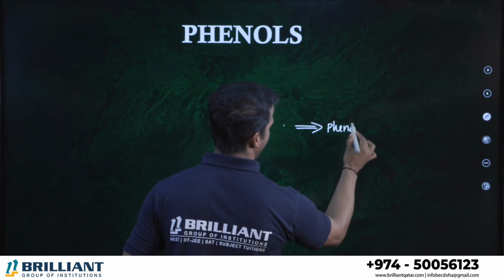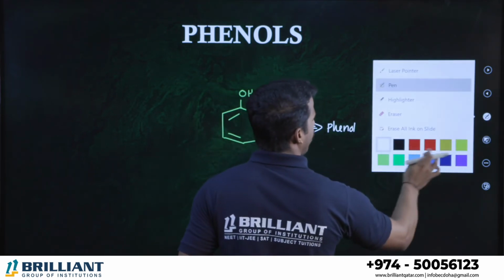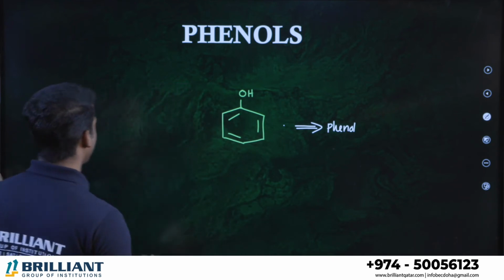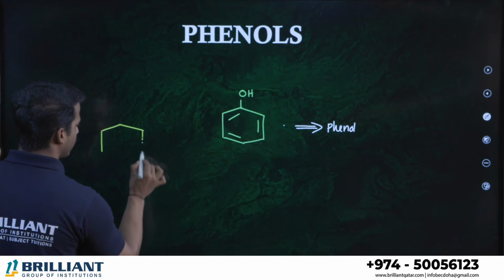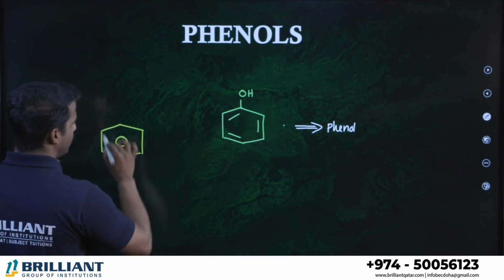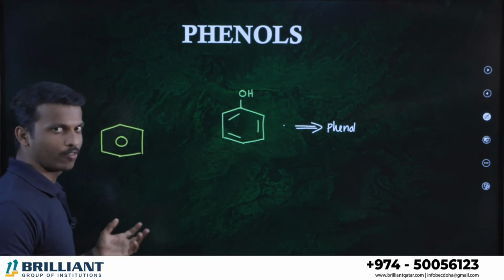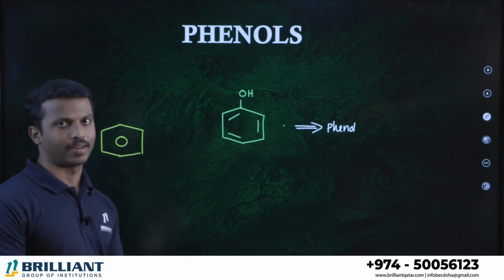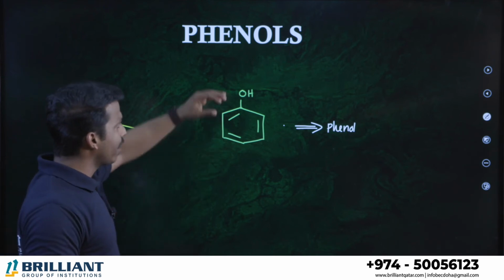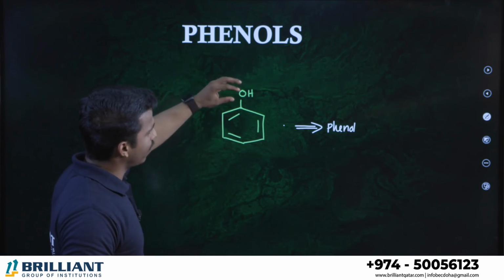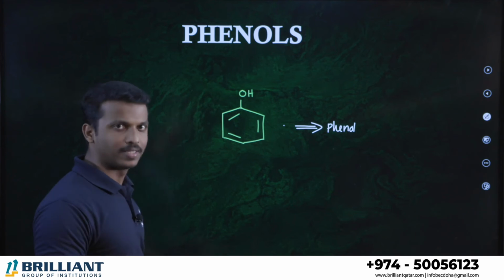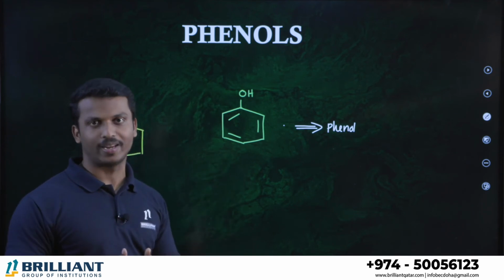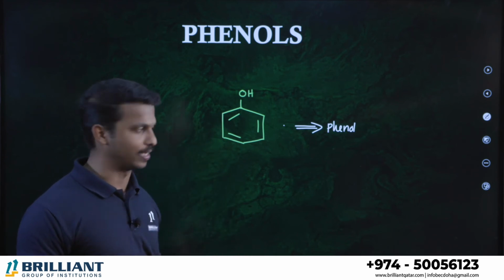Phenol. Dear all, on a benzene ring, so many positions are there. If you consider a simple benzene, in total you can see there are 6 carbon atoms here. You know what is the formula of benzene? C6H6. All these carbons are almost identical. But when a functional group is attached on the benzene ring, more different positions are generated on the benzene ring. What are the positions? Let's see.